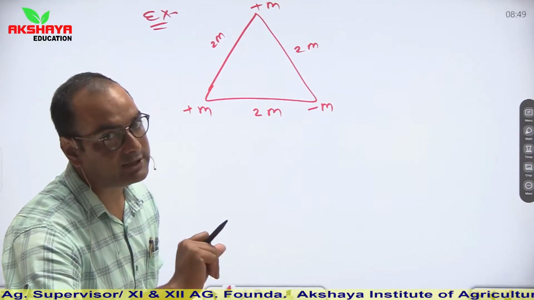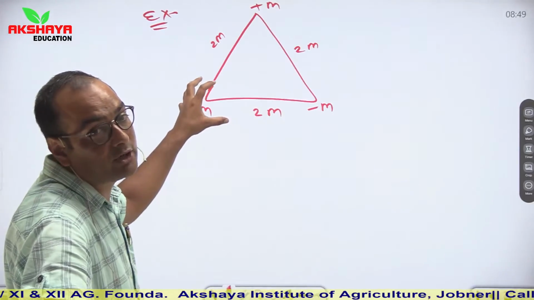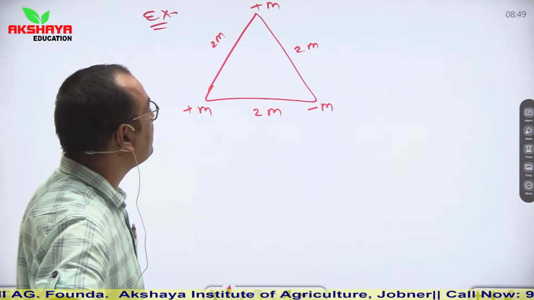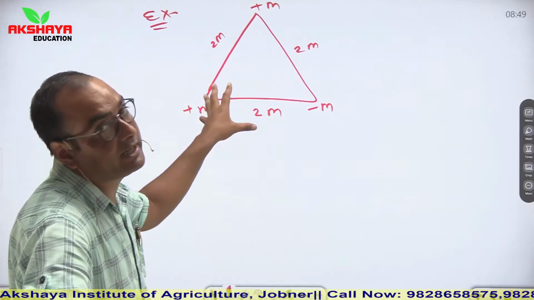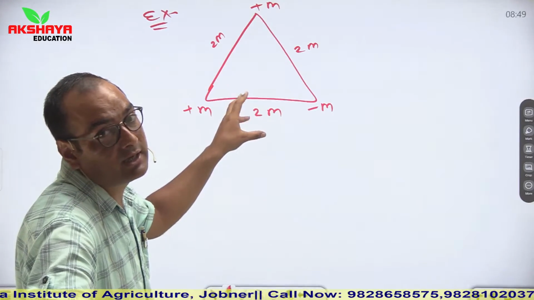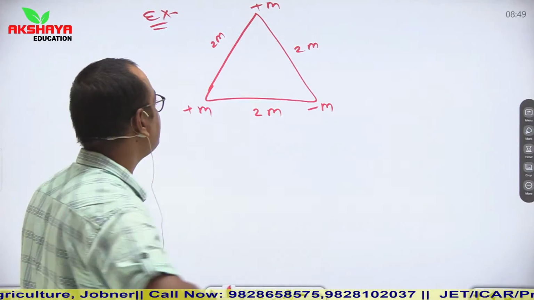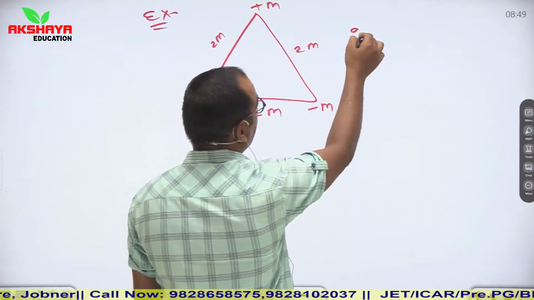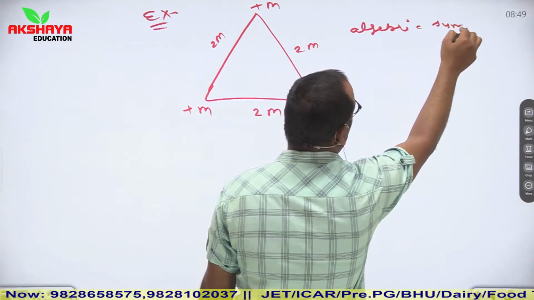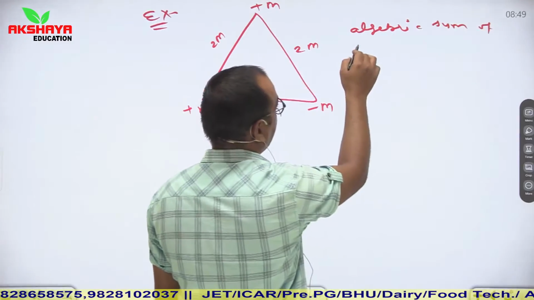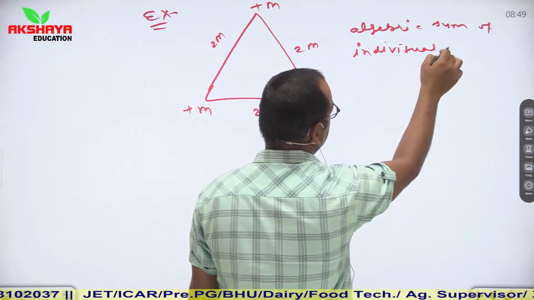We know that energy is a scalar quantity. So if we have to calculate the gravitational potential energy of this complete system, then we will simply use the principle of superposition, or we can say that net gravitational potential energy is equal to the algebraic sum of individual potential energies.